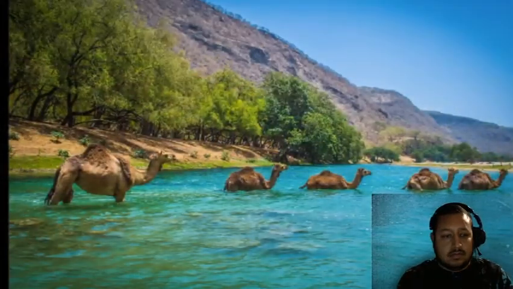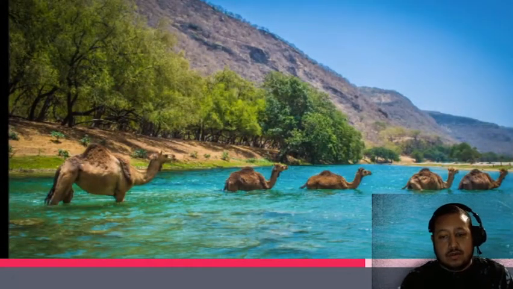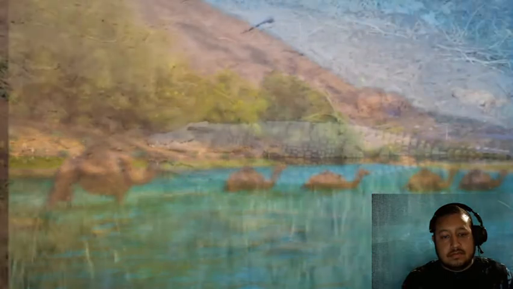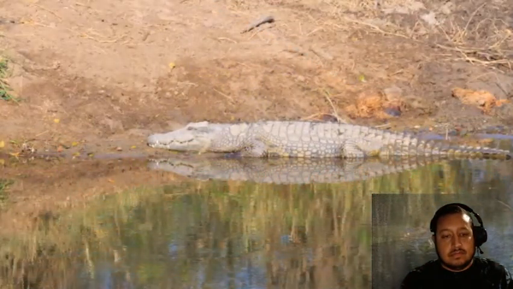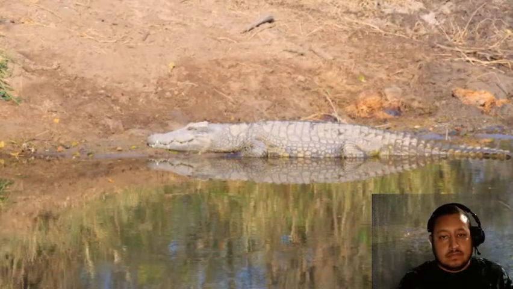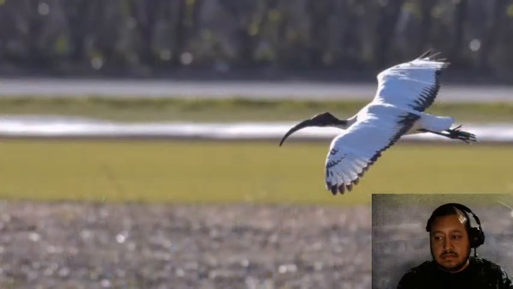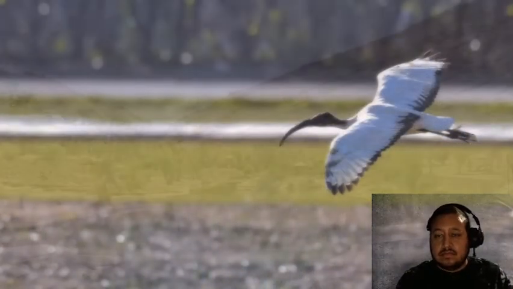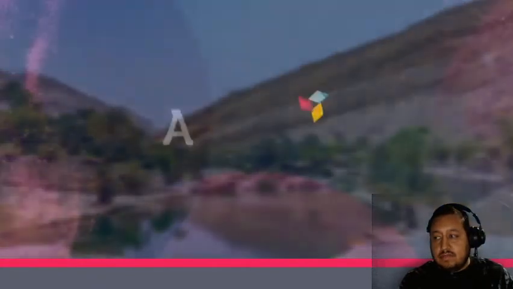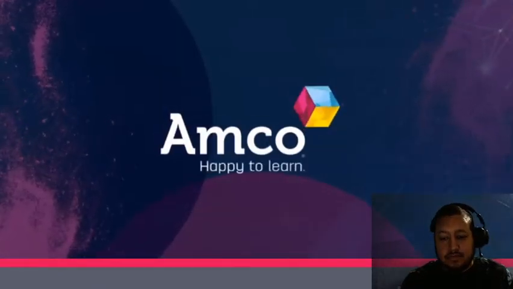Would you like to swim here? Like the camels, they are swimming. Everything, right? Looks really cool. Look, would you like to have breakfast here?